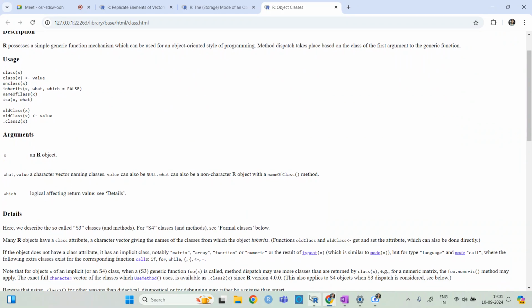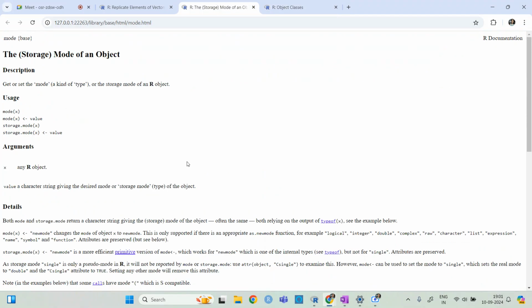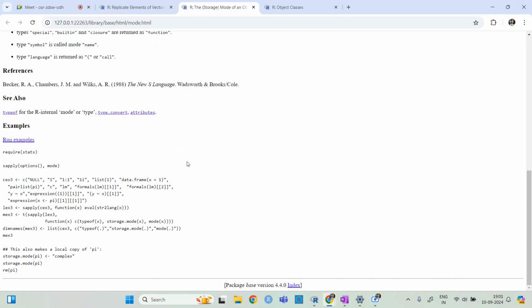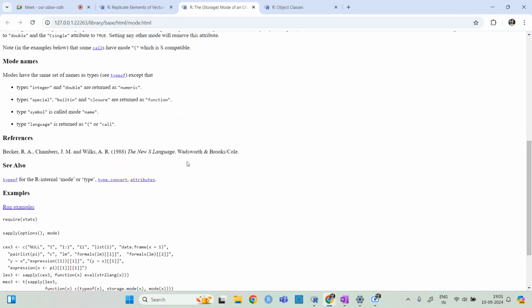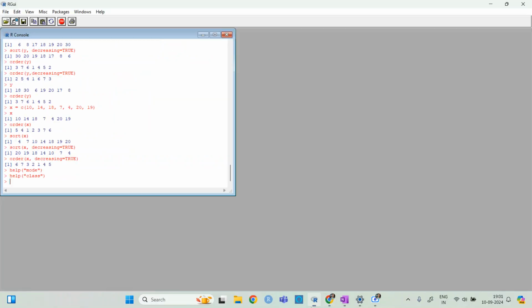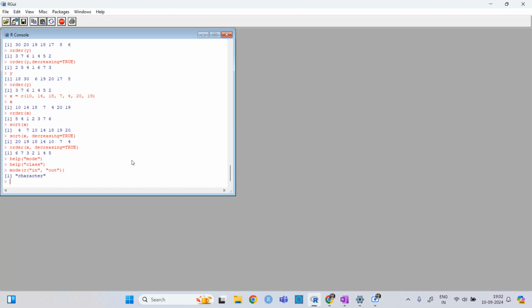Okay, let's just take something. If I write mode and then c of different, in and out, then it is character.